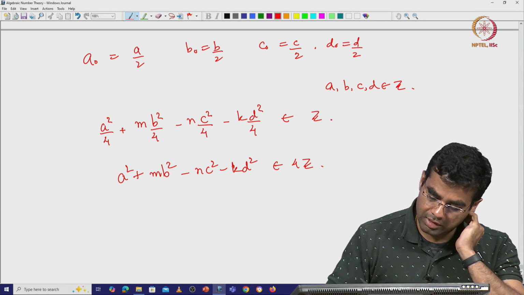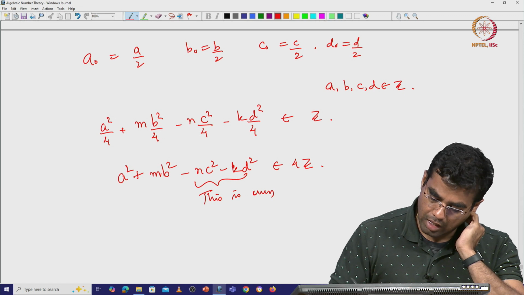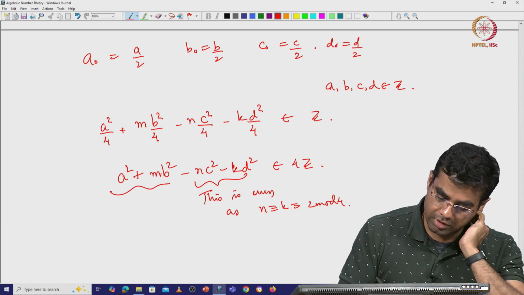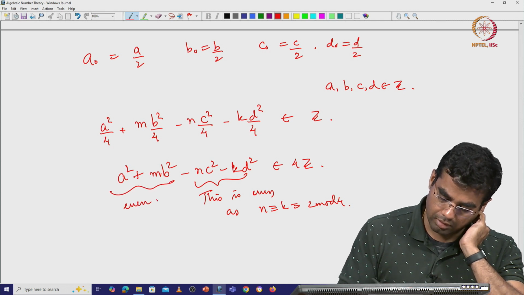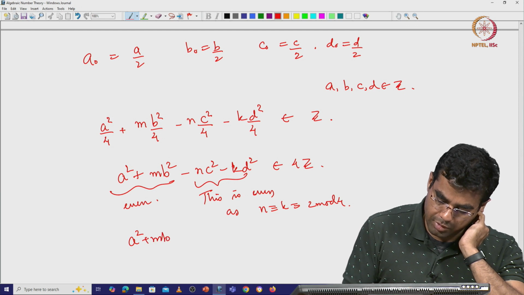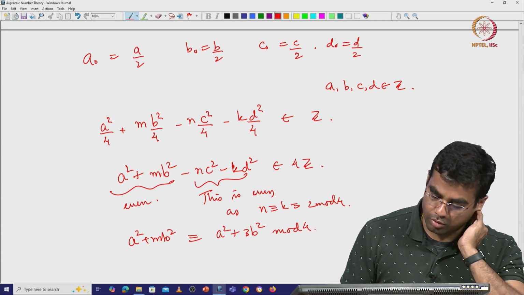Yeah, and I know that this is even, as n is congruent to k is congruent to 2 mod 4, right. So, this is even, and so a square plus m b square is congruent to a square plus 3 b square mod 4.